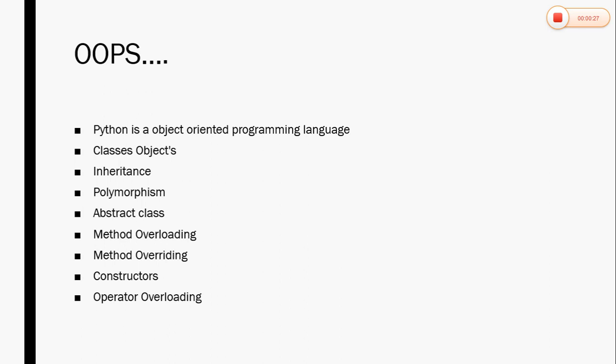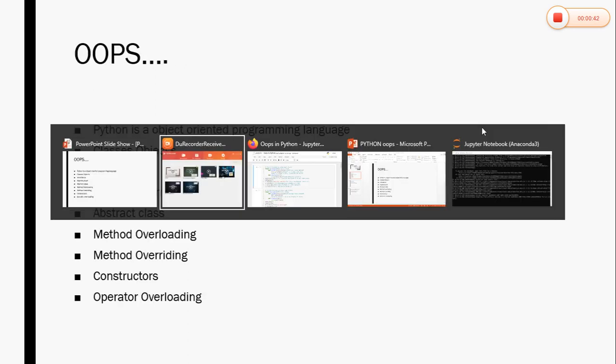What is a class? A class is a fully implemented structure. An object is an abstract representation of a class. In other words, an object is a blueprint of a class. So before going to the inheritance concept, I quickly open my Jupyter notebook.